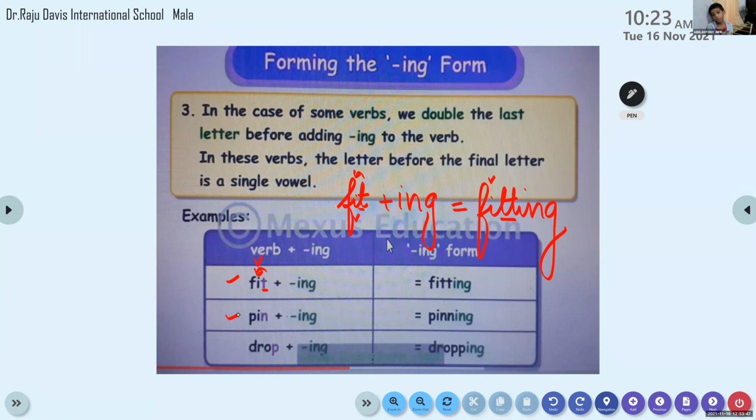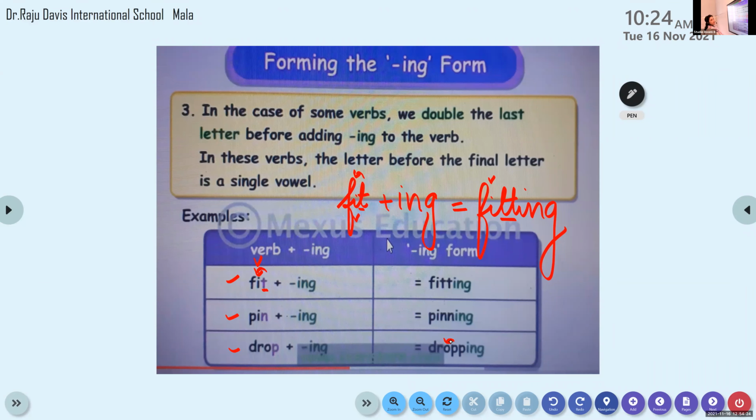Okay. What about the rest? Done, ma'am. Yes, okay. Now let's move on to the next word. That is the third word, that is drop. Drop plus ing, it is dropping. So see, the last letter should be doubled. The letter before the last letter is a vowel. So what we have to do, we have to double the last letter.